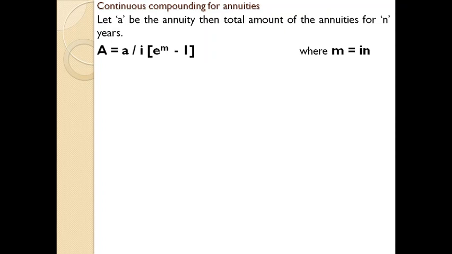Previously, we dealt with only one amount, where he might lend or deposit a certain sum of money. But in this situation, the person deposits or takes a loan of fixed amounts at periodical intervals.